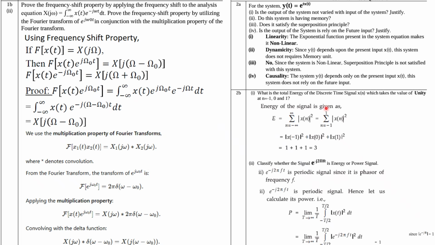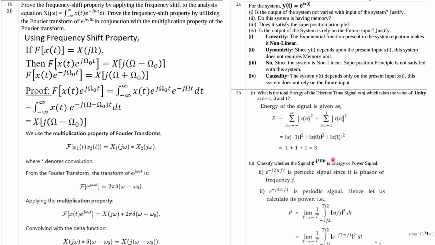Okay, so what is the total energy of the discrete time signal x[n], which takes the value of unity at n equal to these values, right? So here you can add all these summations, and since at minus 1, 0 and 1 it has the values 1, 1, 1, you will get the final value, that is 3.